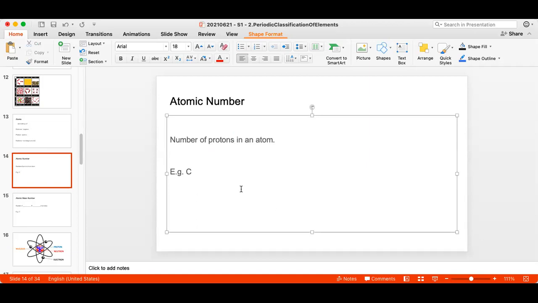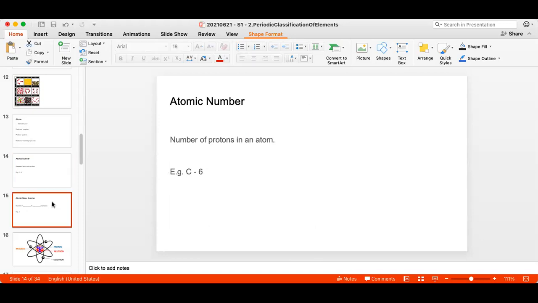Now try to remember and tell me, what is the atomic number of carbon? Very good, Prachi. Very fast, correct answer. It is 6. No, Khadija, it's not 12. It is 6. There is something else related to this atomic number, and it is atomic mass number. What is atomic mass number? This is something more than just the number of protons. Try remember and answer.